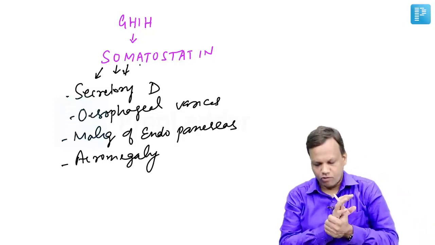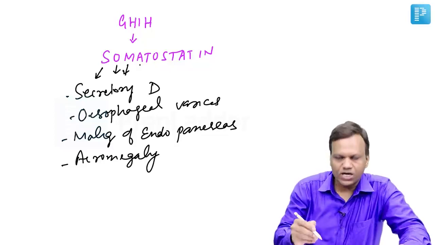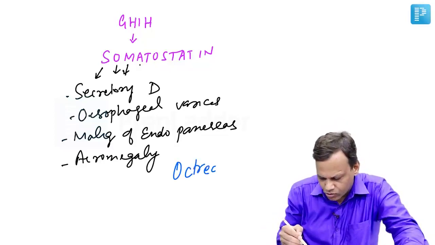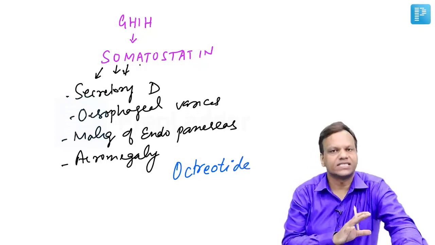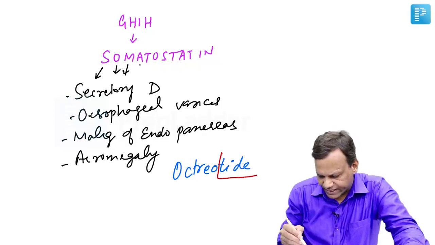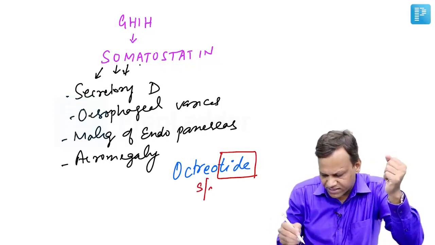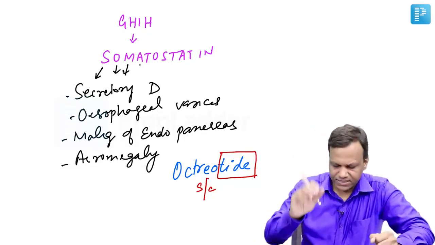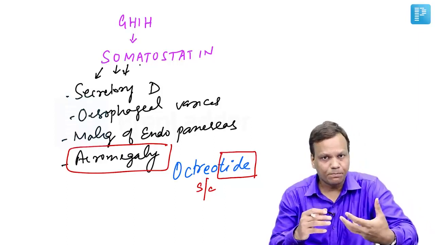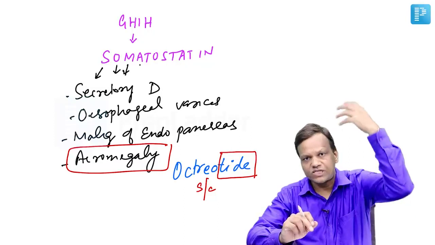So it is used for four indications, but somatostatin is very short acting. So we will use a long acting derivative of somatostatin, which is octreotide. So octreotide is used for all these indications. And important to remember, octreotide, the name ends with tide, means it is a peptide. So it cannot be given orally. So it is given by subcutaneous route. Second thing, for acromegaly, when the growth hormone is in excess, the patient is having enlargement of the bones, like the chin is protruding, height is very long.